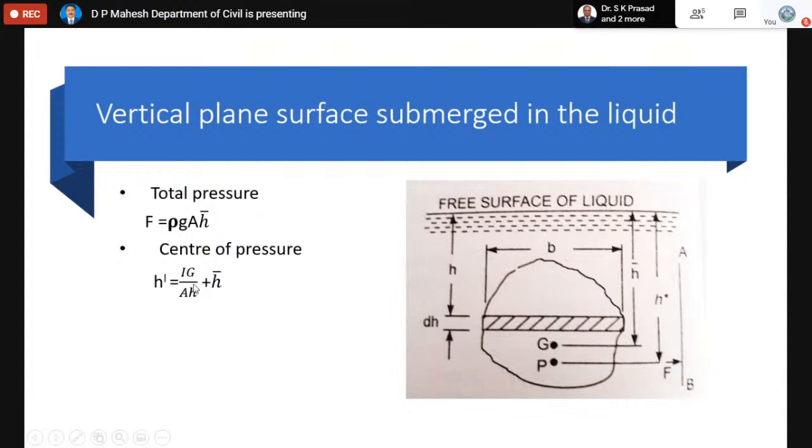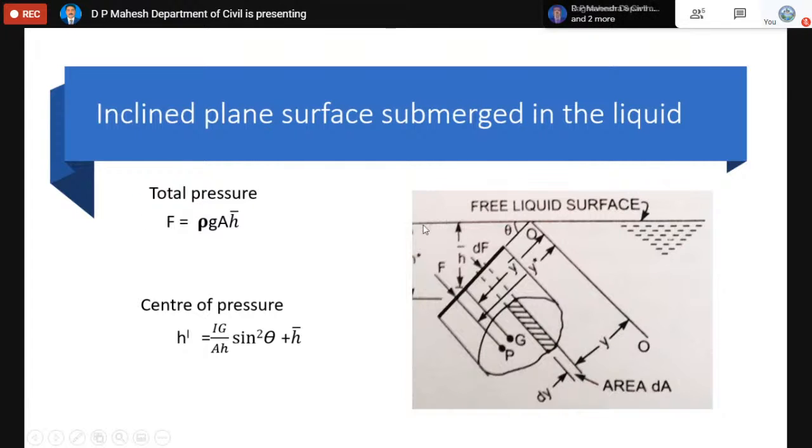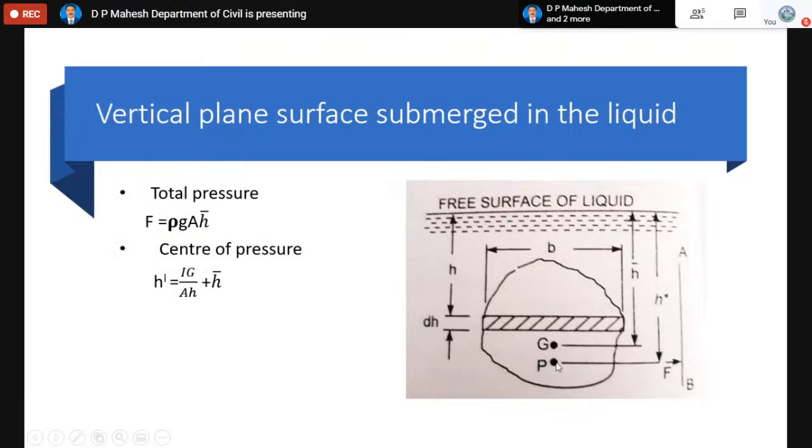What is the center of pressure? It is the height, measured from the free liquid surface, at which this force will act. This is the point of application of the force which acts normally. I am showing here that on AB there is a force F acting at the point P. Using this formula, we can find even the point where this will be acting.